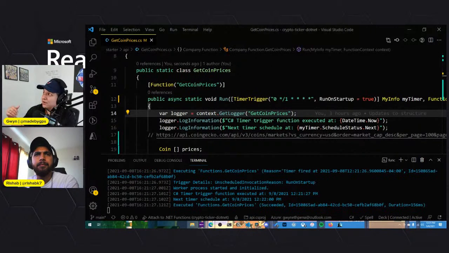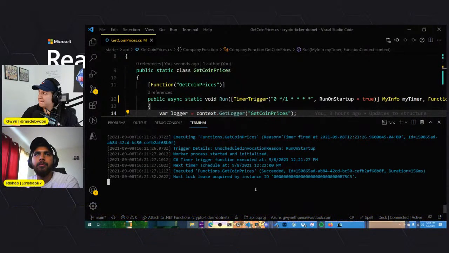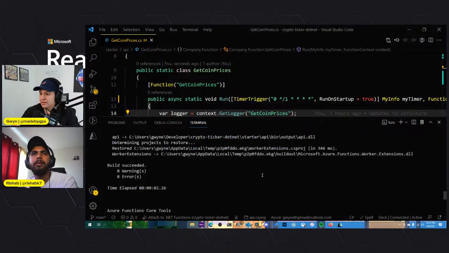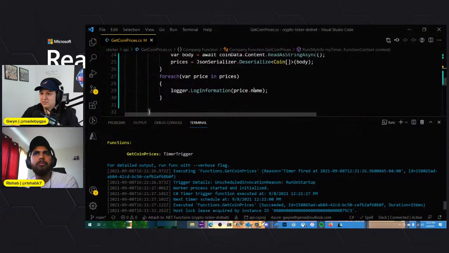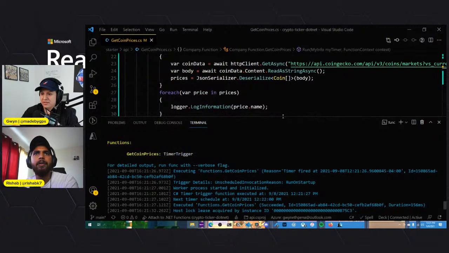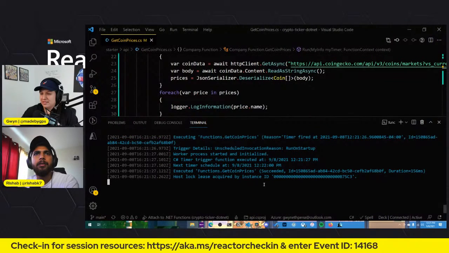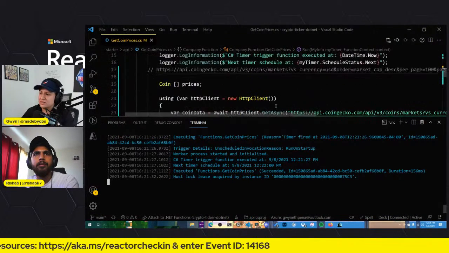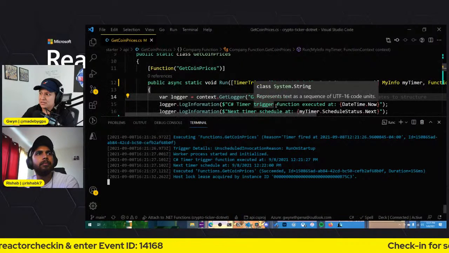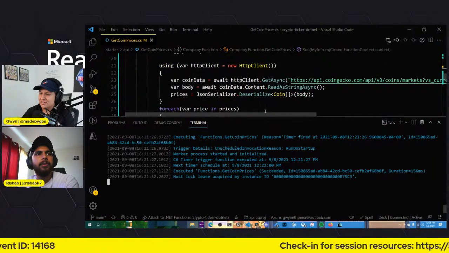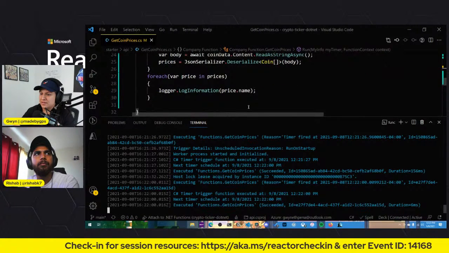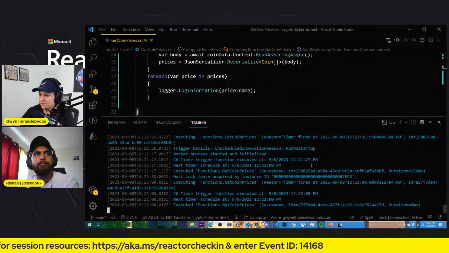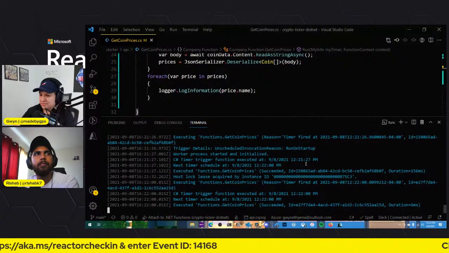So what comes in now is you'll have an output of each coin. So we would see names, right? Yeah, it should grab names unless I didn't. Let's see, var coin data, var price, and price dot name. Unless it's going to make us wait the full 60. I don't think so. Prices, price dot name. No, it's executing. Hold on.